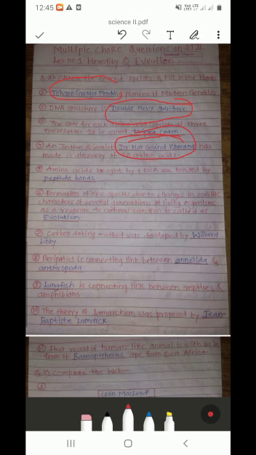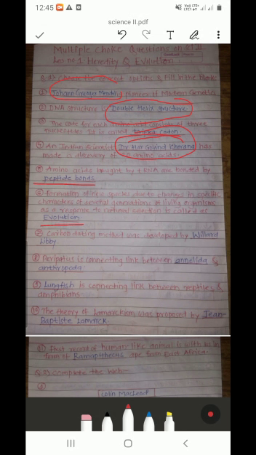Next, amino acids brought by tRNA are bonded by dash. They are bonded by peptide bonds. Sixth, formation of new species due to changes in specific characters over several generations of living organisms as a response to natural selection is called evolution.